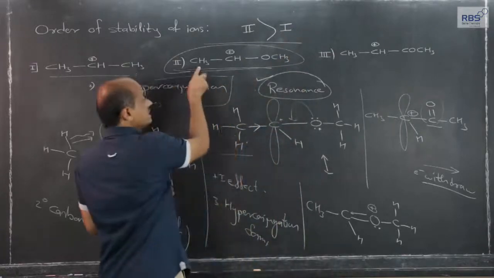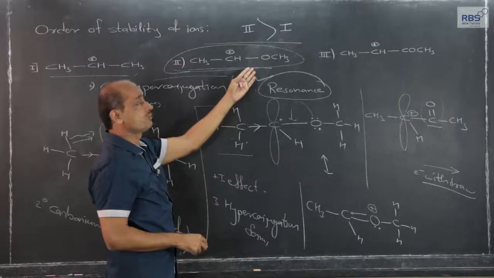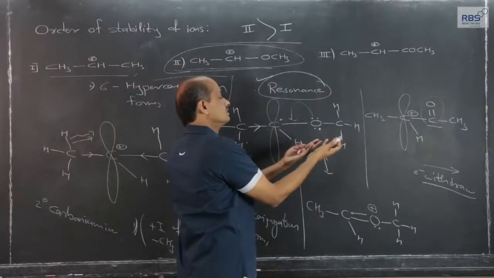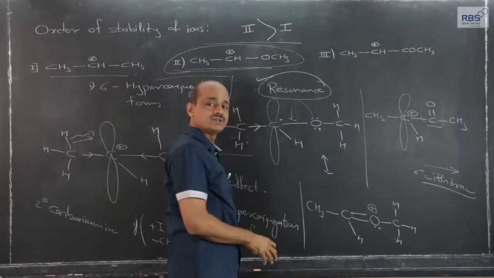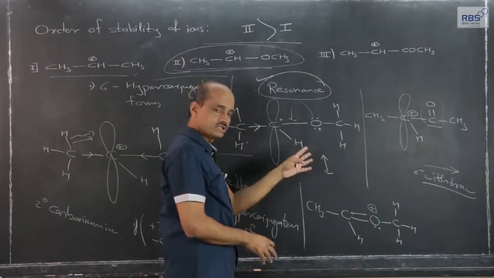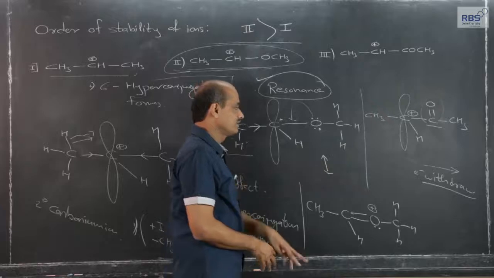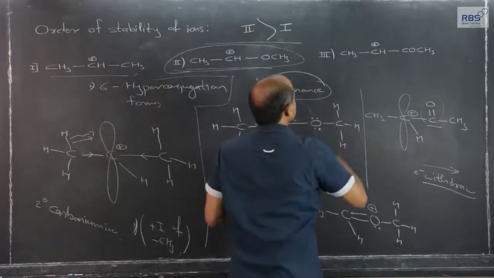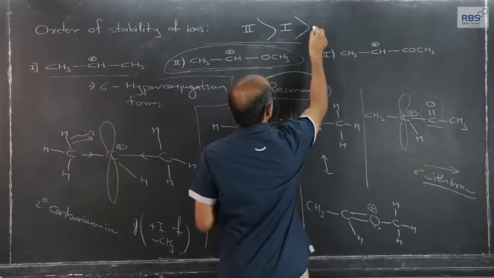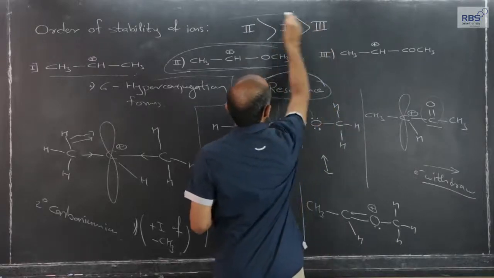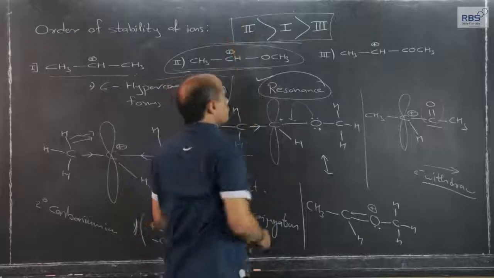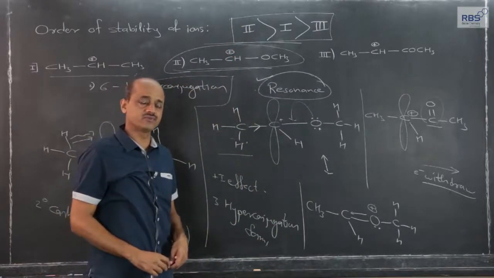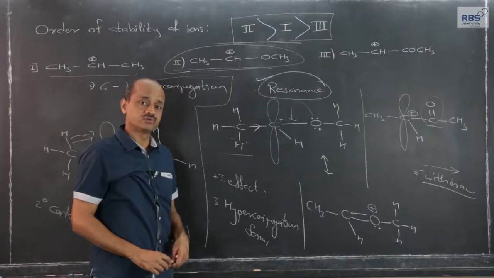Here, although there are only 3 hyperconjugation forms, the resonance form is present, and here actually it doesn't increase the stability of carbonium ions, it acts in the opposite way, it decreases the stability. An electron withdrawing group decreases the stability, and therefore the order in this case among the options, this option will be the correct option, the stability of carbonium ions. The knowledge of that is very important for various other MCQs and questions.